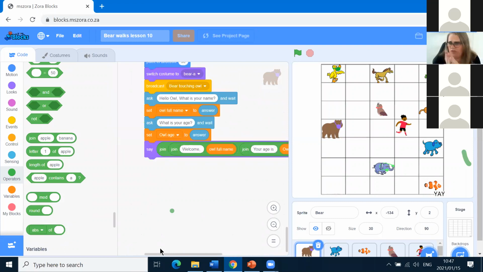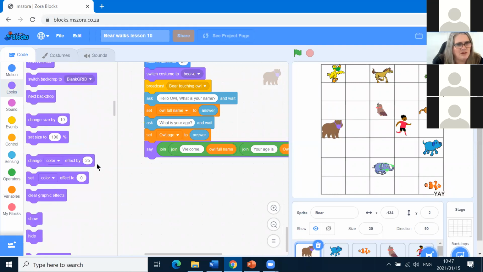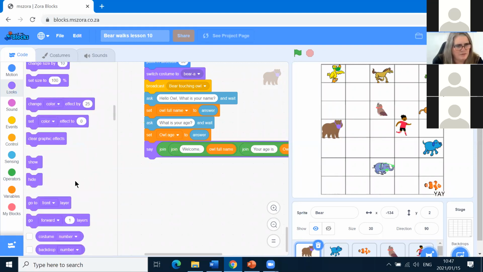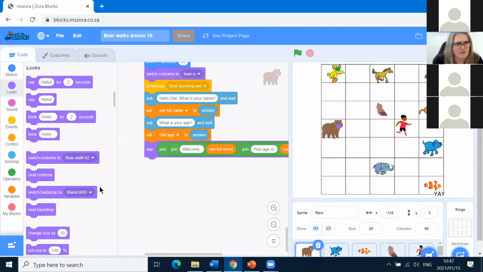Bear must now turn sideways and walk up to duck. So how are we going to turn sideways? Bear's going to turn sideways and walk up that way, like he walked to the owl. So we're going to go to looks, and we're going to point in direction. Where's point in direction?